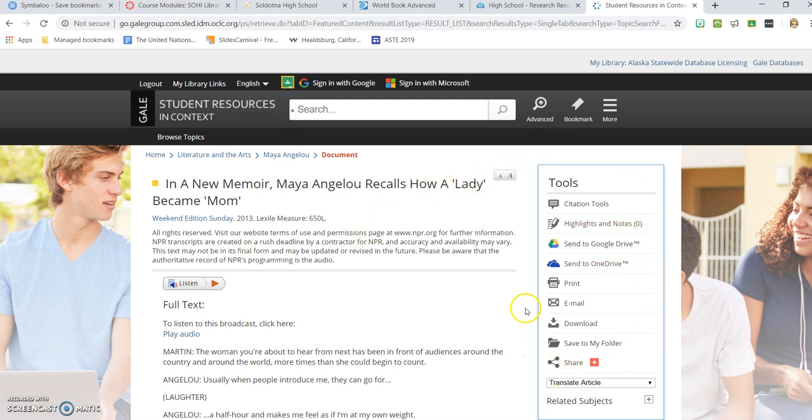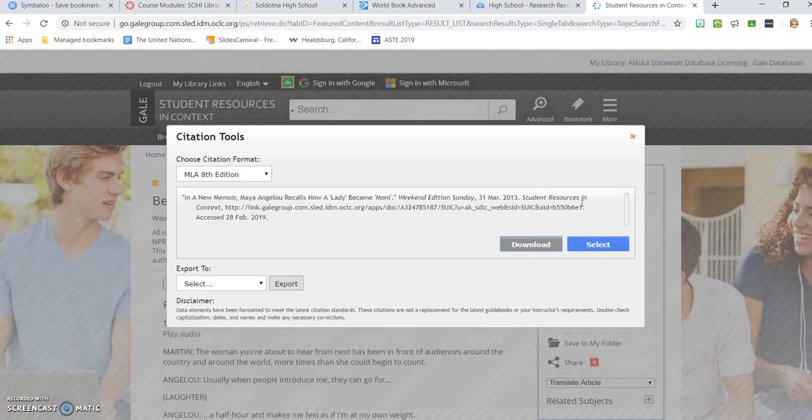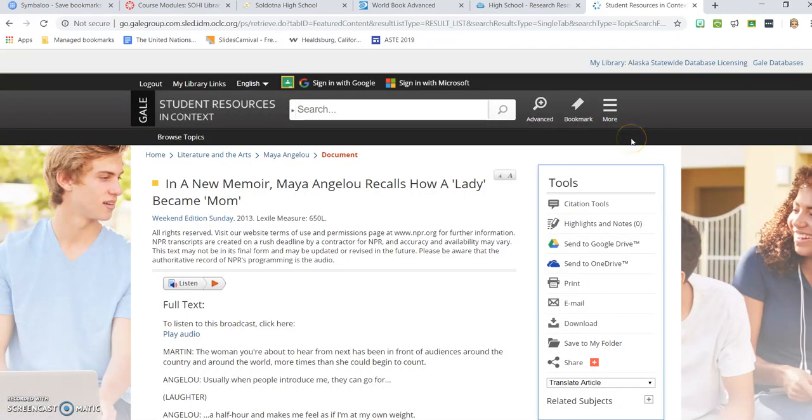Notice over here all the tools that you have. So you've got your citation tools. So MLA is what you're going to use for Miss Hewitt. So you've got that formatted here for you. You do want to be careful if you copy and paste that it reformats correctly in your document. So you always want to double check that, and you can do that through Purdue OWL. And I am always happy to help you with any of those questions that you might have.